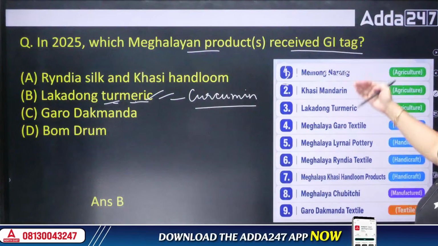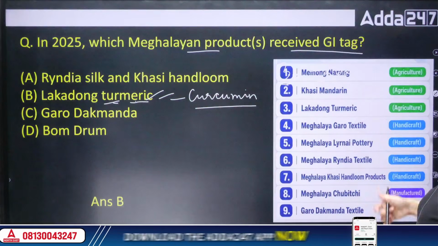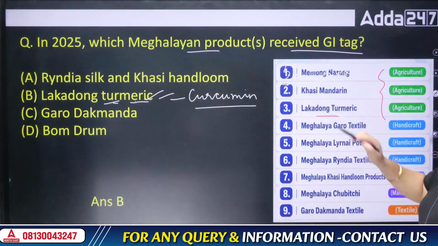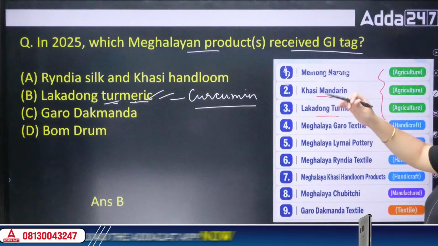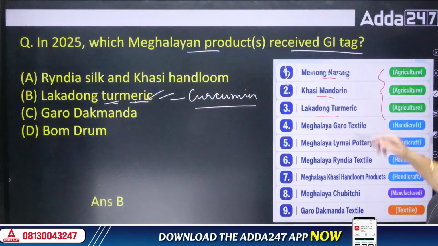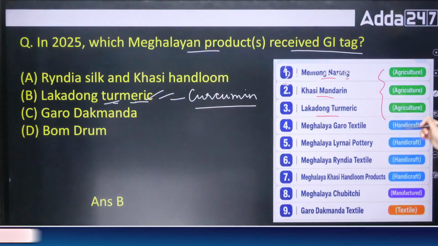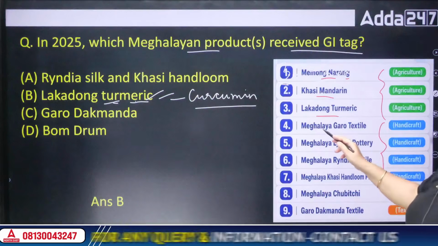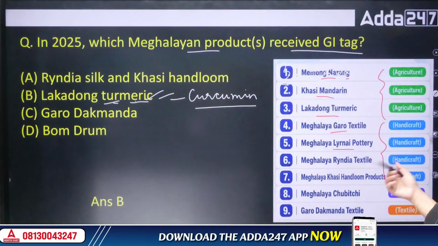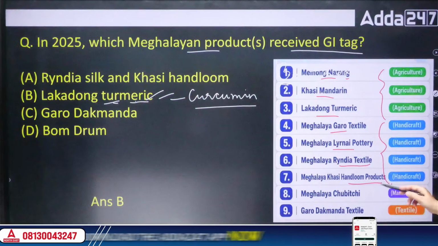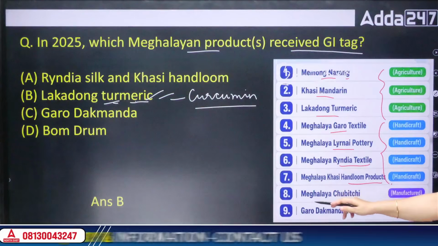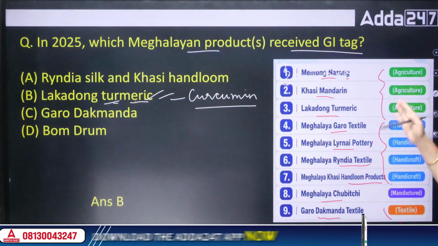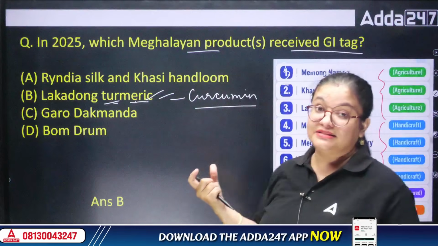So these are the products that last year received GI tag. Among these, three were agriculture products. One was Lakadong turmeric, Khasi mandarin, that is one type of orange, and Mamong narang. Apart from this, many handicraft items have also got GI tag, like Meghalaya Garo textile, Meghalaya Vendai pottery, textile, handloom product, and manufactured product. This is Meghalaya Chubitsi, and one is Garo Dakhama textile. So these were the products that last year received GI tag.